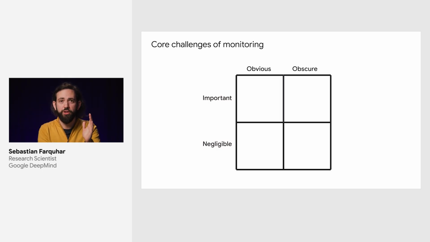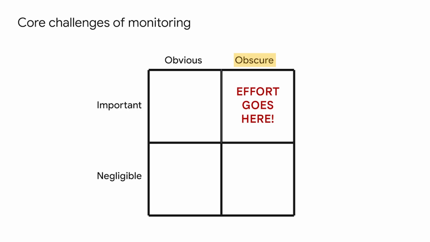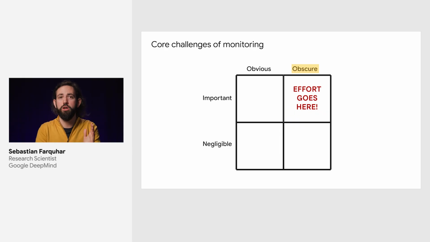We want to prioritize our effort on monitoring and evaluating the behavior of the agents in the top right corner, where things are obscure, so we can't immediately tell how bad the action is, we need to monitor, but also where the outcome is important. We don't want to be wasting effort on actions that just aren't going to matter. So the point of this is trying to prioritize our effort and focus on the most valuable cases.